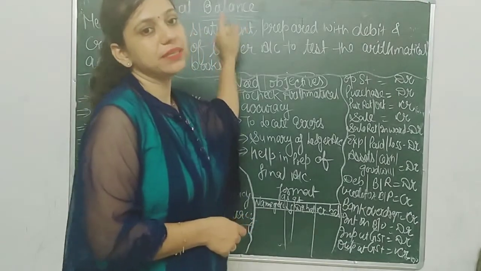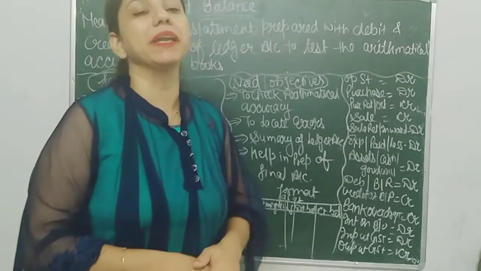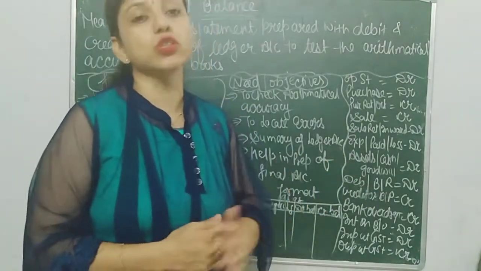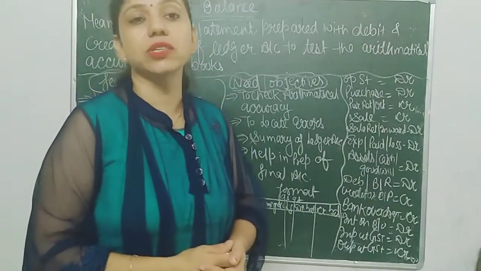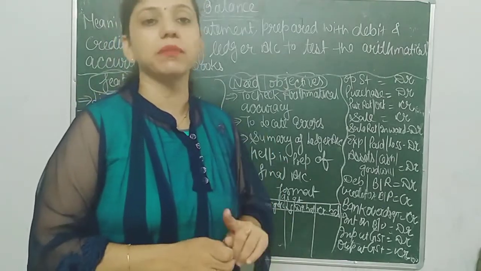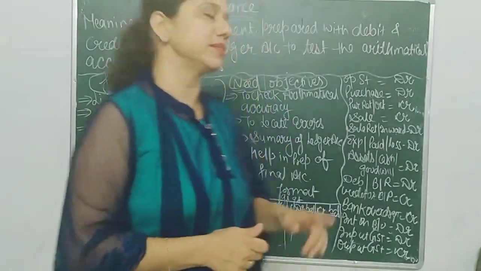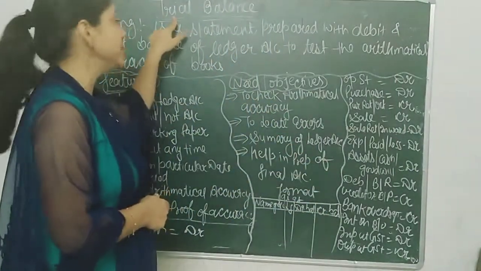What is trial balance? After preparing journal and after preparing ledger, everyone wants to know whether these transactions are right or not. So if we want to check arithmetical accuracy, then we will prepare trial balance. So what is a trial balance?